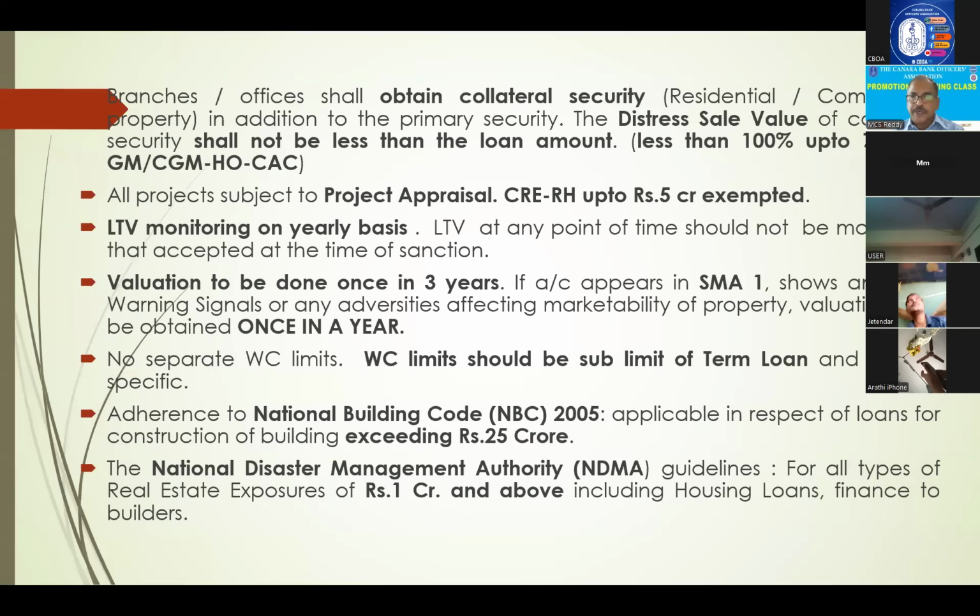And recently, if it is a moderate risk, compulsorily they have to bring 100%. If it is a low risk, 75% to 100% it is at GM level, 50 to 75 it is ED level, and below 50% it has to go to CAC. Like that, levels of authority are given. Sir has already discussed that, so I will not go through it.